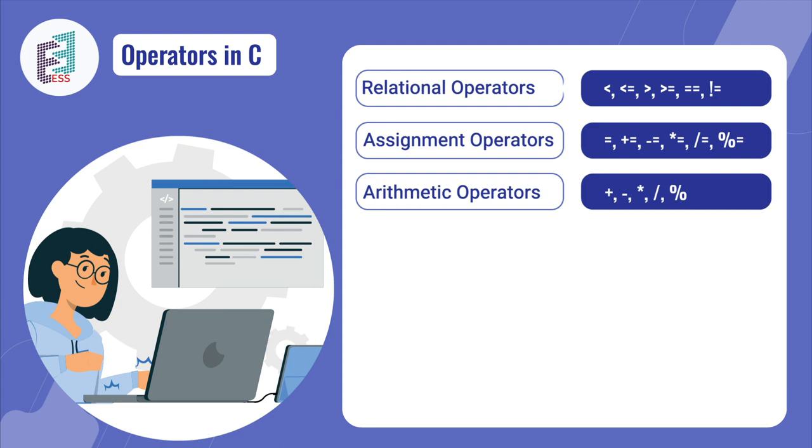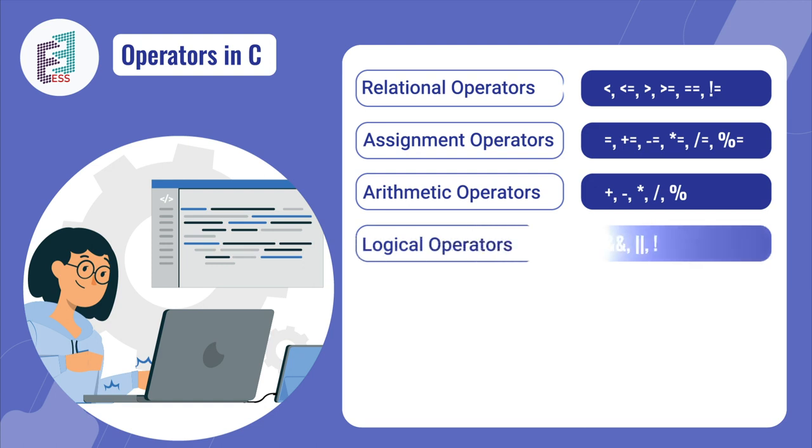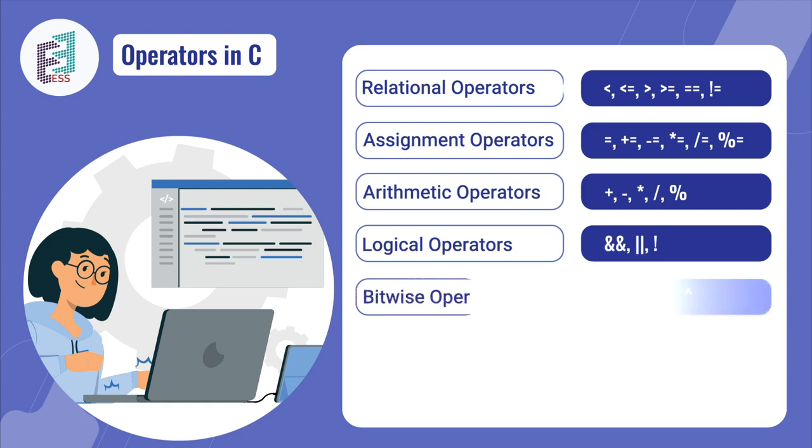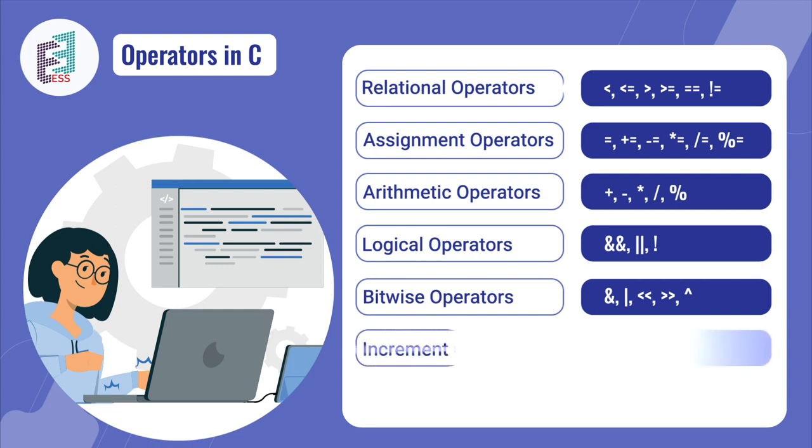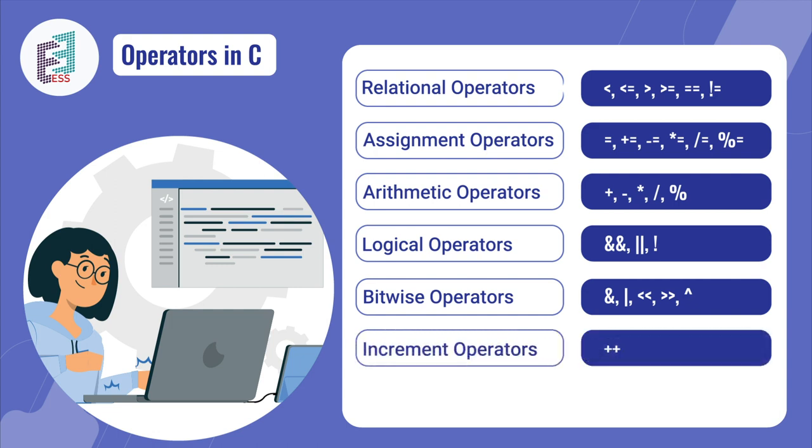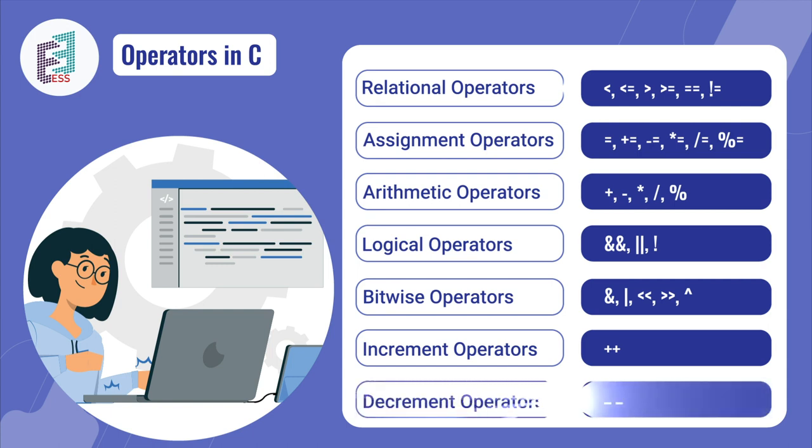The next one is arithmetic operators: plus, minus, multiply, divide, and modulus. The next one is logical operators: and, or, and not. The next one is bitwise operators: and, or, bitwise left shift, bitwise right shift, and not. And the next one is increment as well as decrement operators.